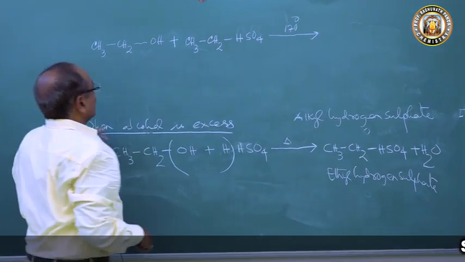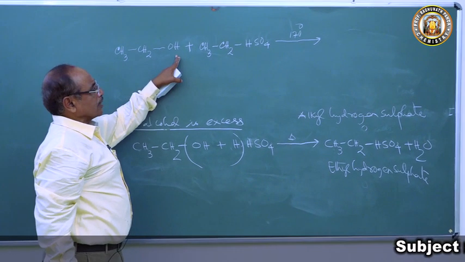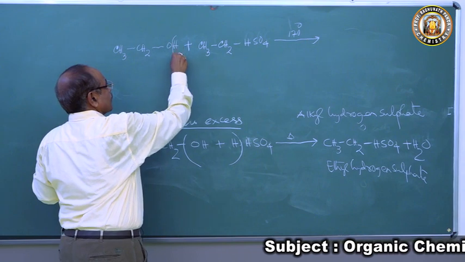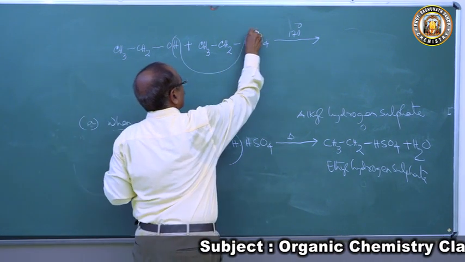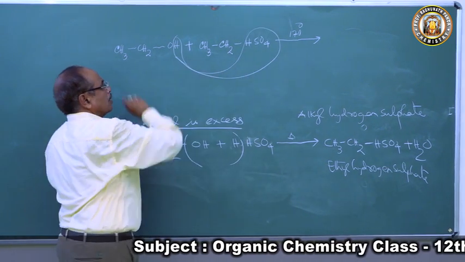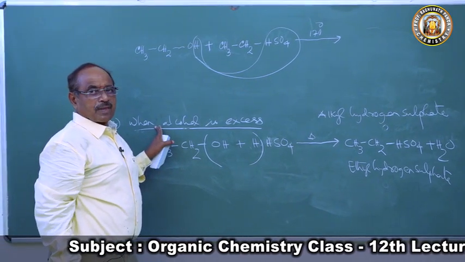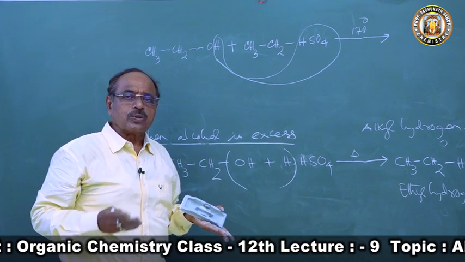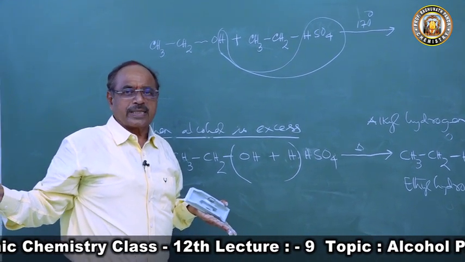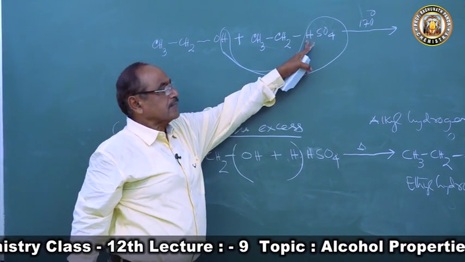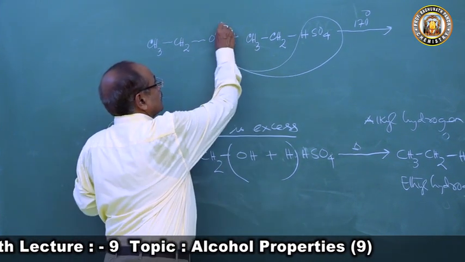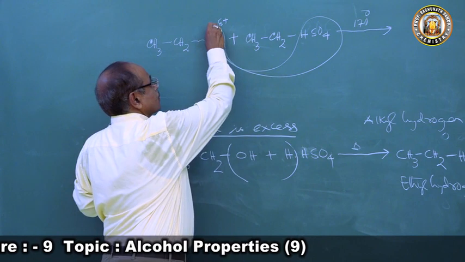Then what will happen? Now the H of alcohol has delta positive. So this H of alcohol and HSO4, they go as a molecule of sulfuric acid, because this inorganic part will always want to get out of the organic part. Here hydrogen is H plus and O is minus.